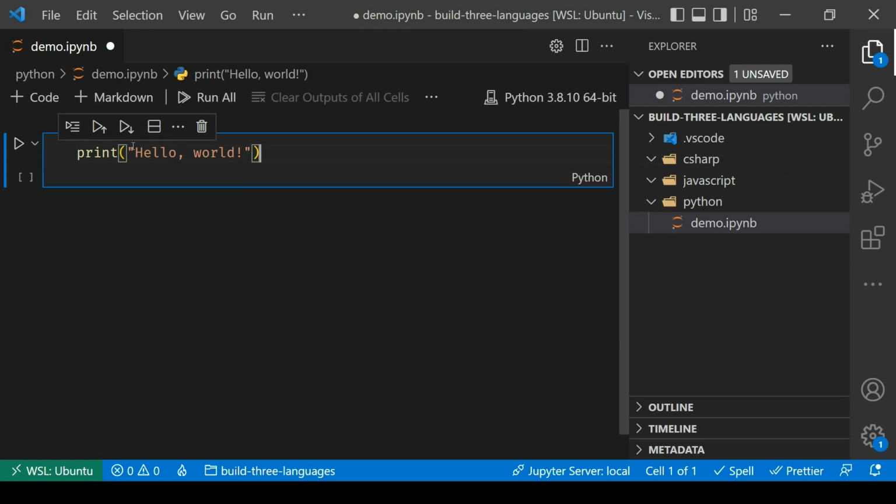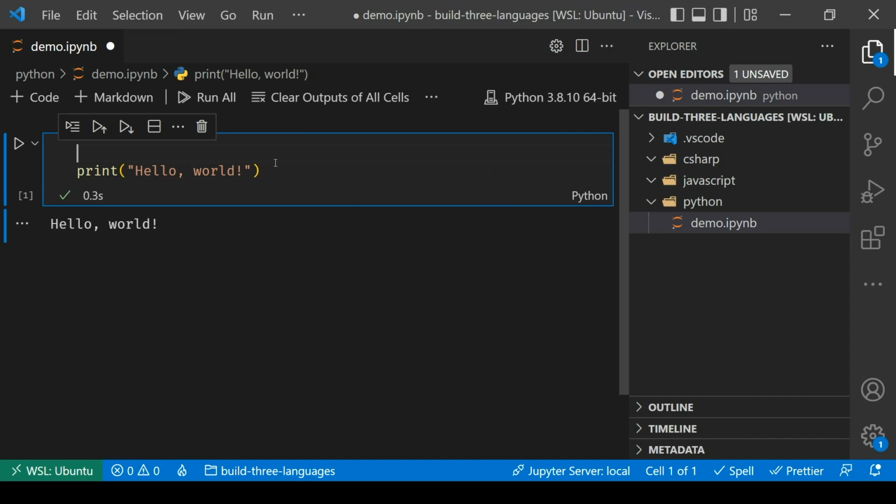So I'll use my double quotes here. Could actually use single quotes as well, but I'm going to use double quotes. There's my double quotes, and then there is my string literal of hello world. And I can hit this play button right over here on the left, and voila, that will display out hello world. Pretty cool.